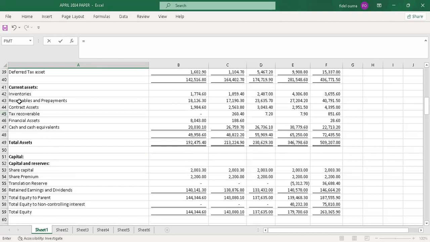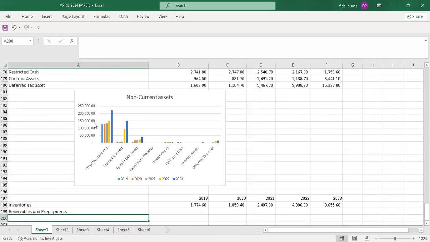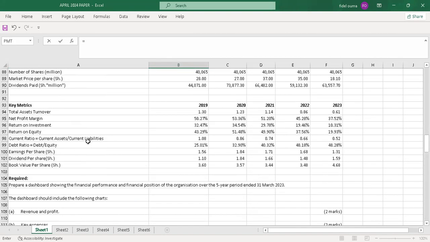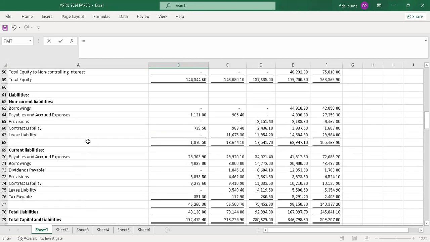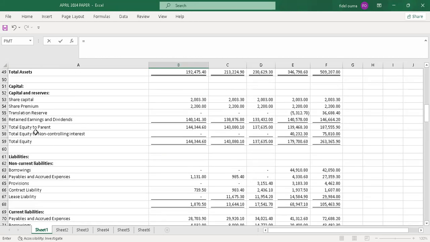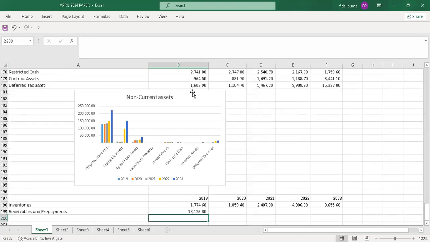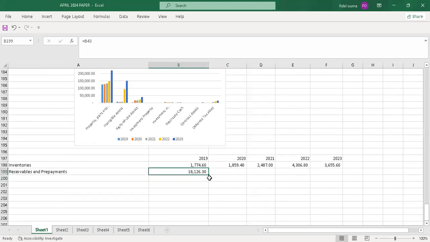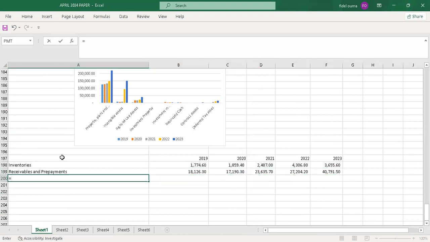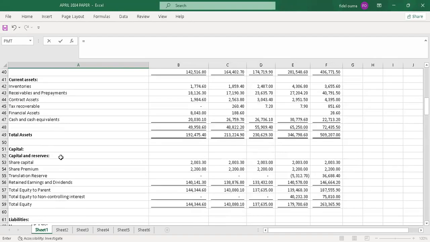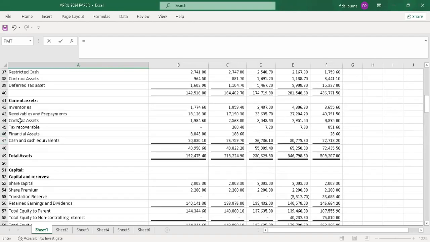And I'll go to the next item under current assets, which is receivables and prepayment. This one. So I'll also copy it, what we have been doing. Then you drag. Then I'll go to the next item. I'll go to contract assets.